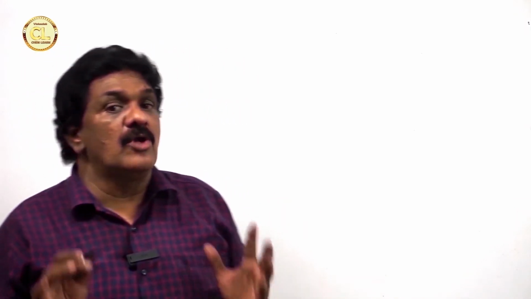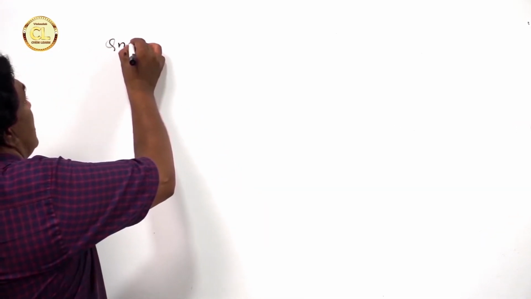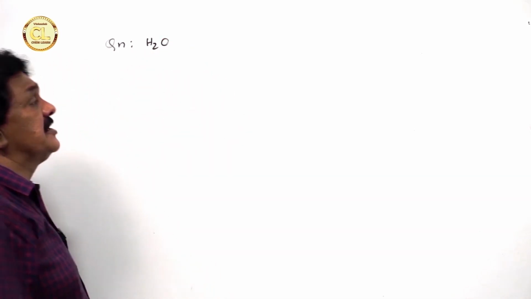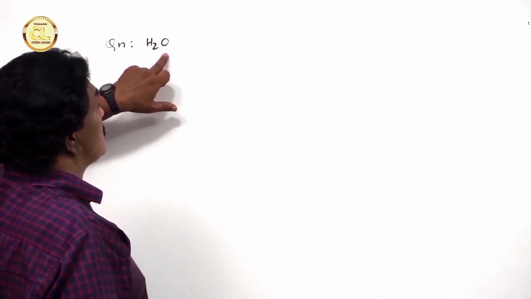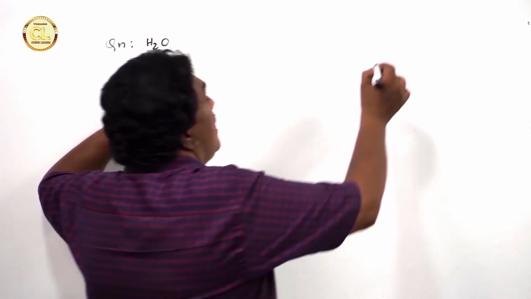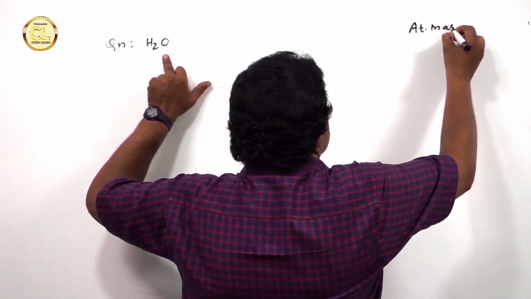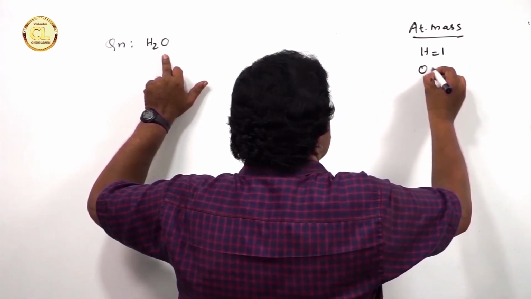We are going to learn the calculation of molecular mass. How can we calculate the molecular mass? I'm going to explain some simple examples. Question: calculate the molecular mass of water. In order to calculate the molecular mass of water, the atomic masses of hydrogen and oxygen must be known. The atomic mass of hydrogen is 1 and the atomic mass of oxygen is 16.